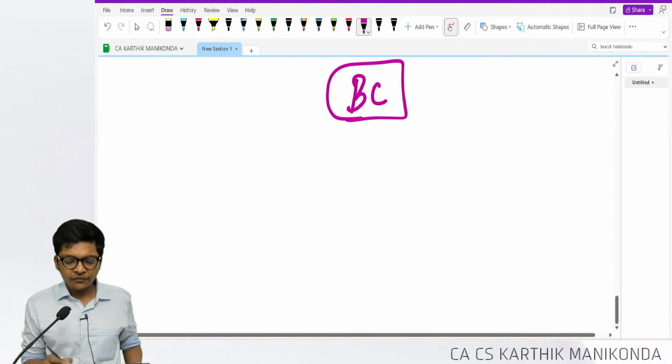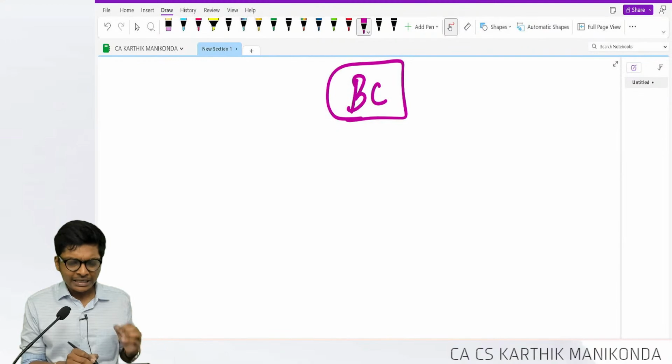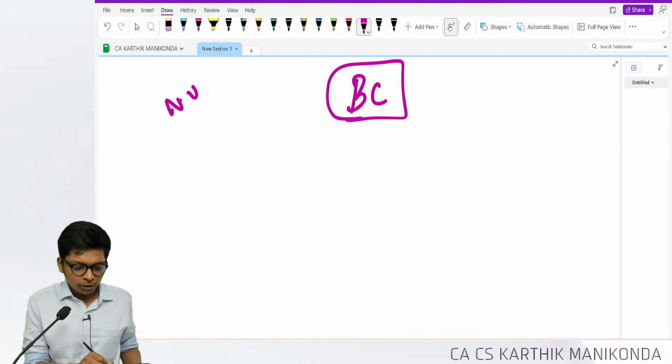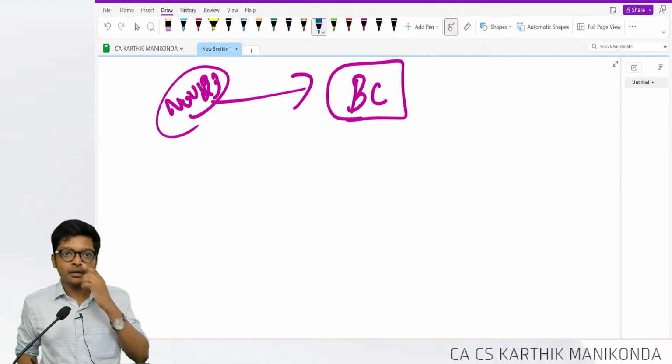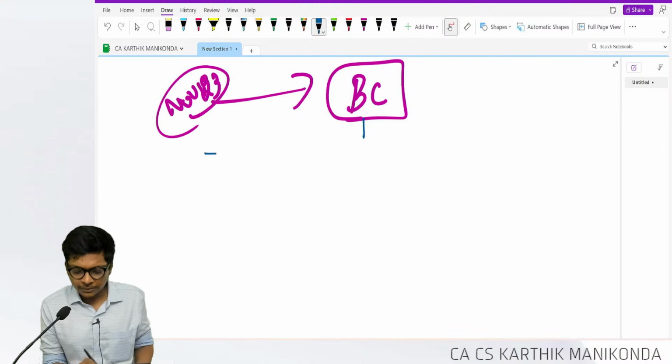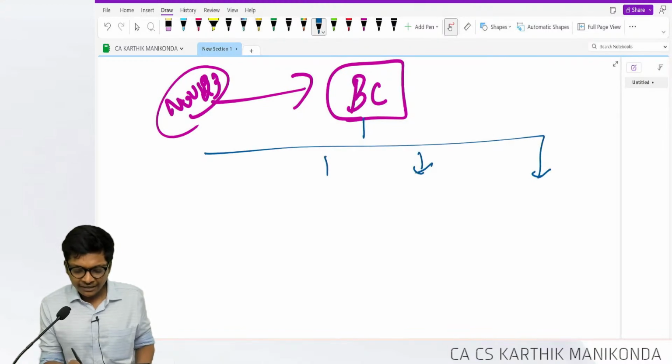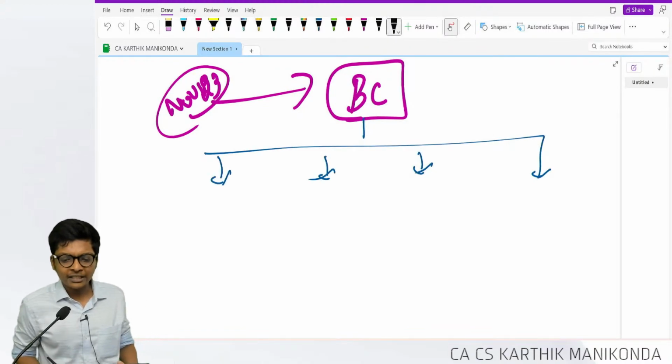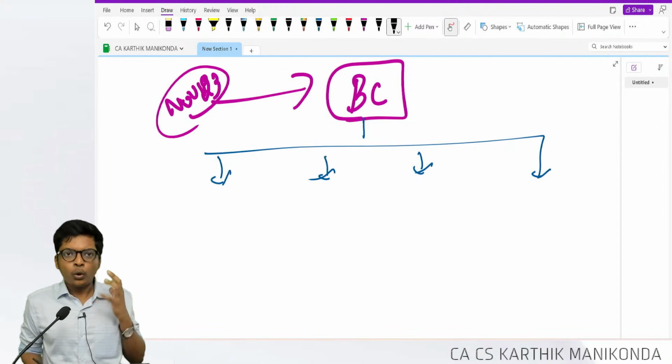Now to proceed to the definition of borrowing cost. I am expecting in November 23 we are going to have a question from this area, because the last 3 RTPs have the same question, and this concept is a beautiful concept, never tested in any of the attempts. So quickly, what is borrowing cost?